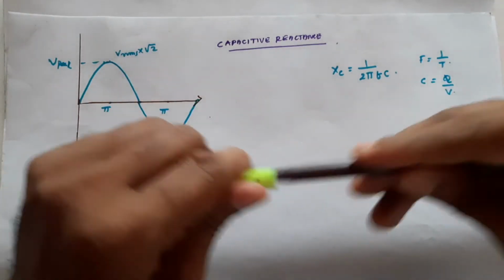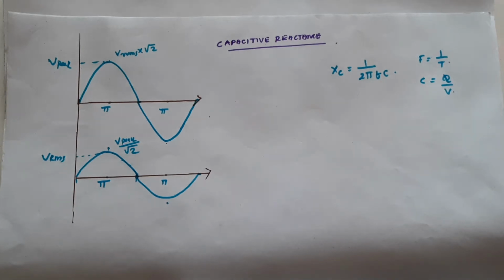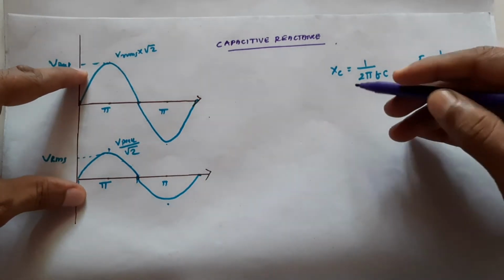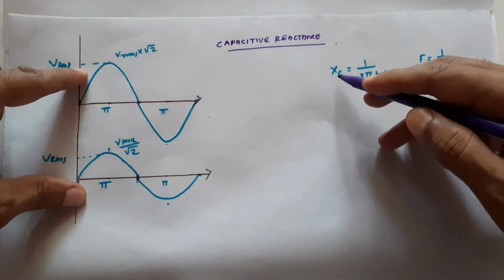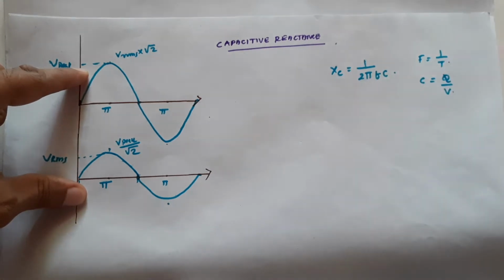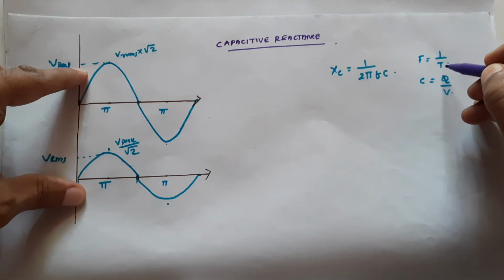Hello and welcome all. Today we are going to see what is actually a capacitive reactance. We are going to analyze this equation. That means we know that Xc, the reactance of the capacitor, is given by 1 by 2 pi Fc. What does this equation mean? As we know, frequency is 1 by T.